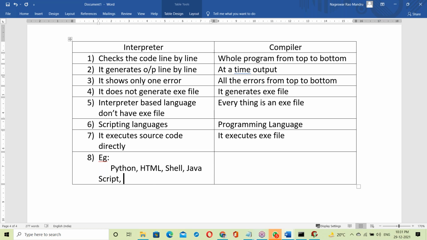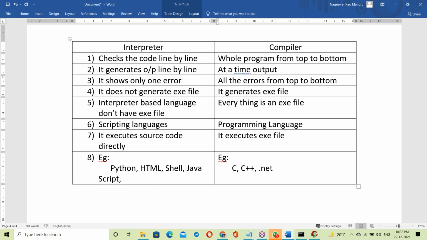JavaScript is a browser-understandable language. Java is a JVM-understandable language. JavaScript executes at the client side. A Java program executes at the server side. Of course, those topics we'll discuss later. Next, compiler-based examples: the C language, then C++ and .NET.